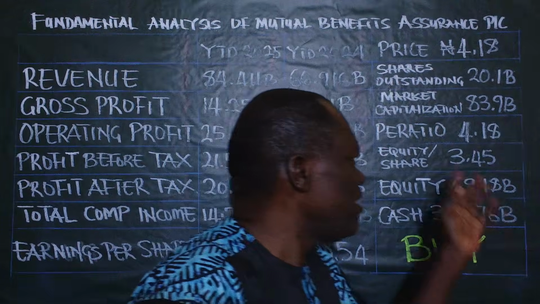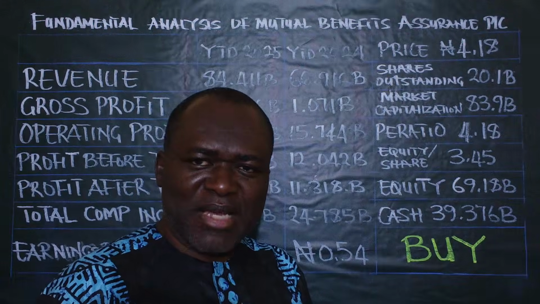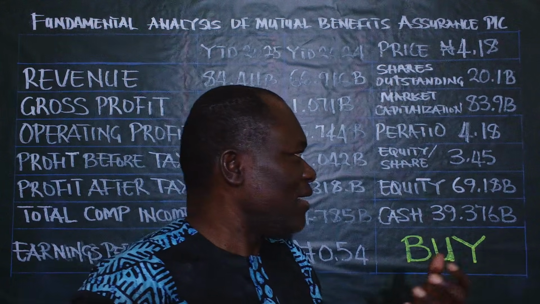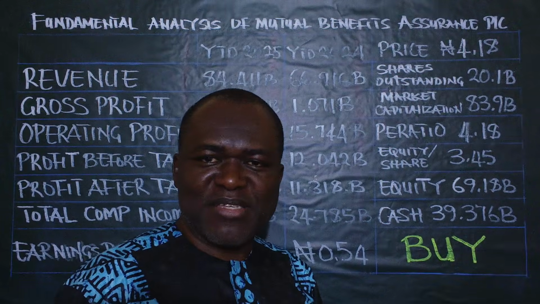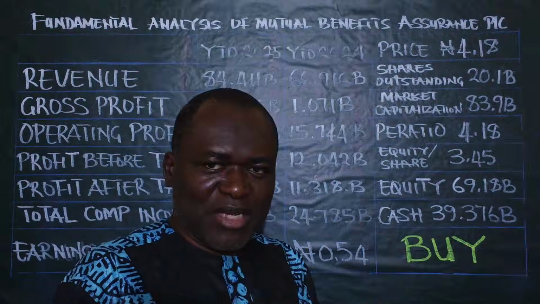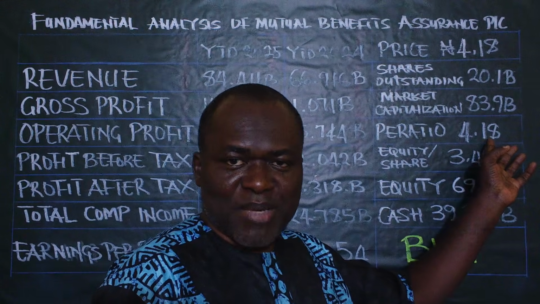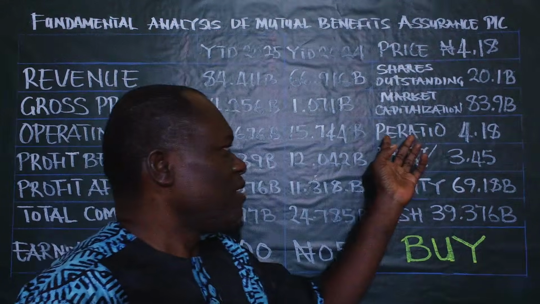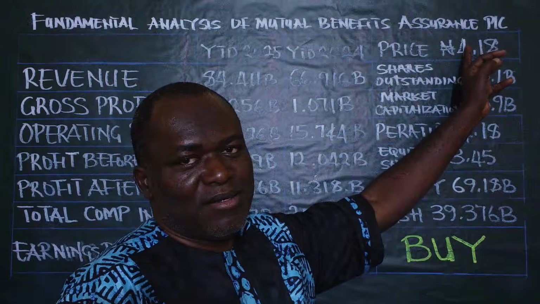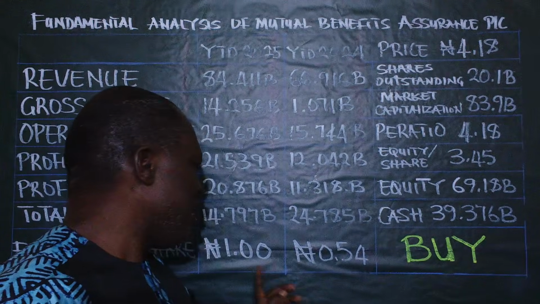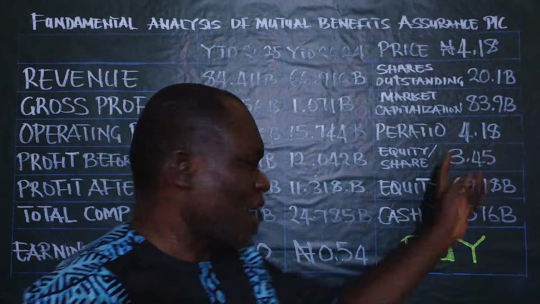So we now come to what is called the PE ratio. The PE ratio indicates how cheap or how expensive the company is. Is the company cheap or expensive relative to other companies in the same sector and in the overall market? This is the figure that determines that. The PE ratio simply means you divide the price of the company by the earnings. In other words, you are dividing 4 naira 18 kobo by 1.